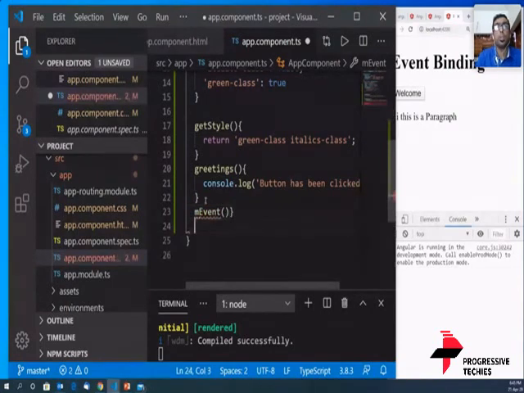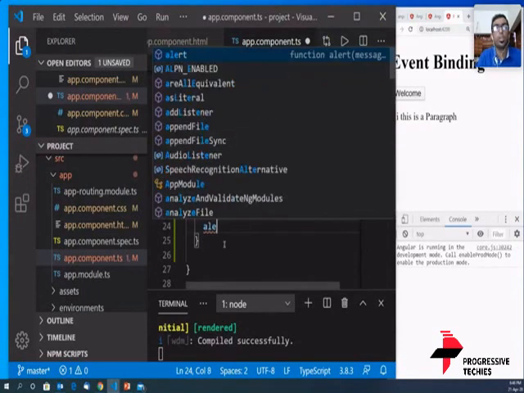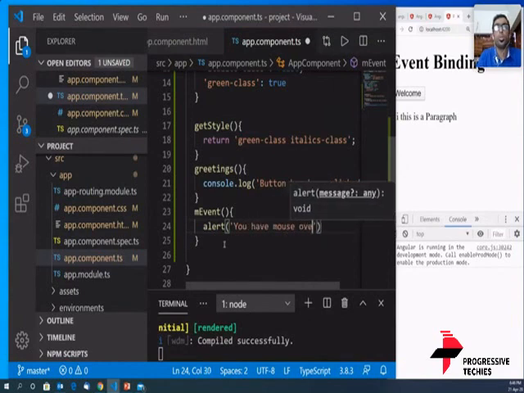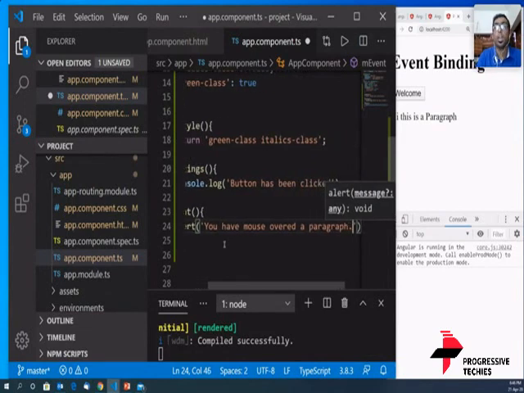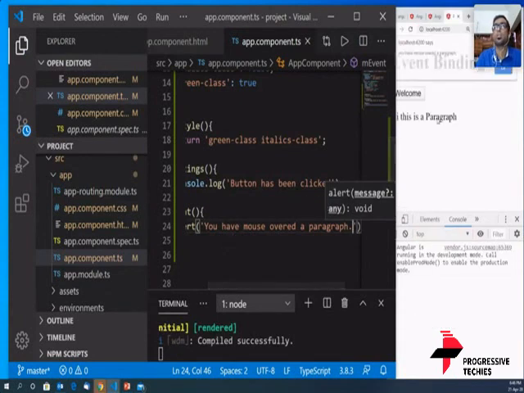The first time we used console.log, that is to log data on the console of inspect. Now we're going to use the alert statement, which prints out an alert: you have mouse over a paragraph. Okay, and I'm going to save this. So let's see what happens.